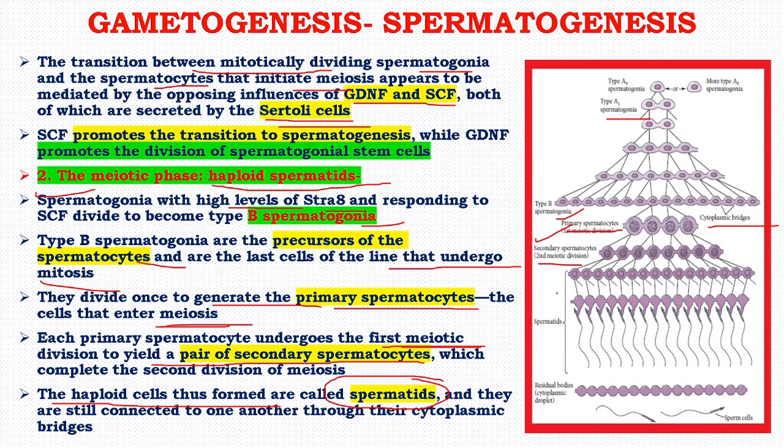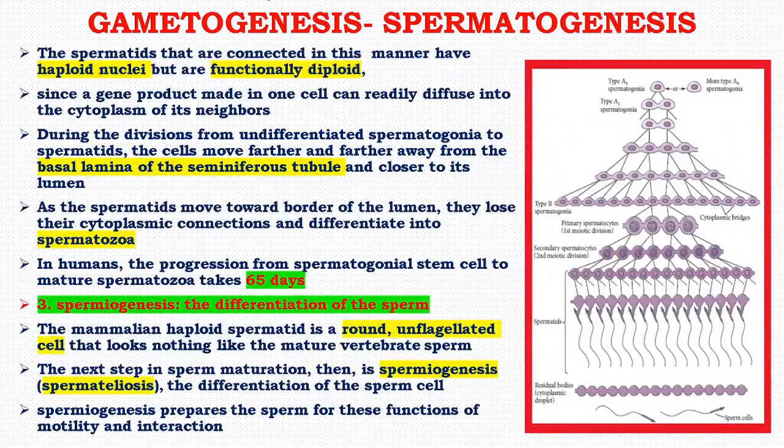So it results in the formation of spermatids, which are haploid cells. So this is the formation of the spermatid in the second stage.